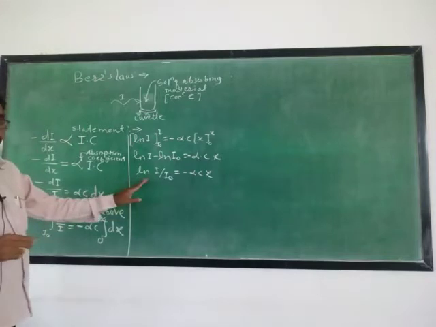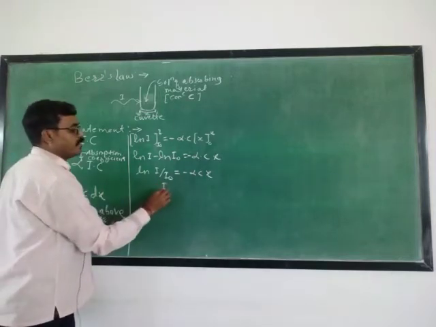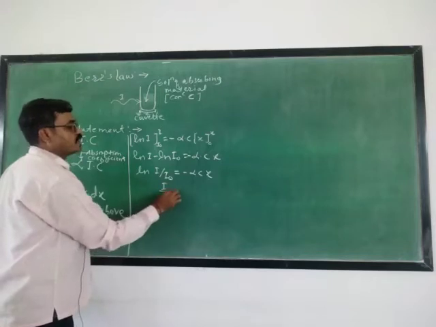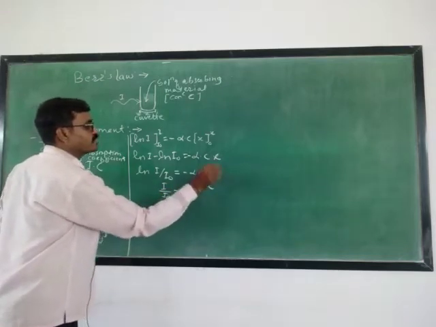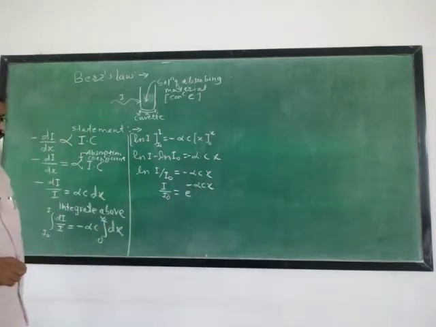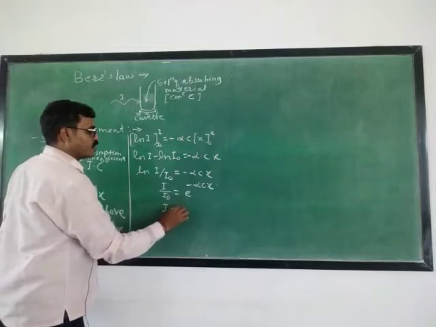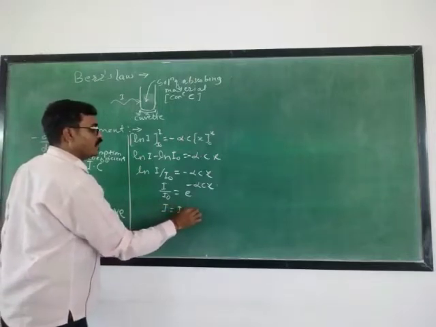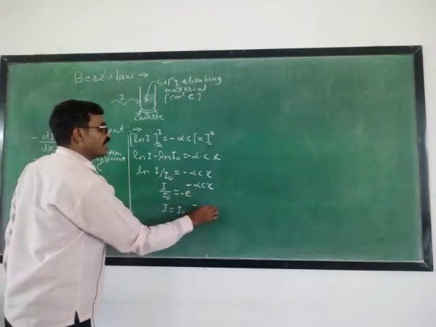Now if we take the antilog on both sides, then I upon I0 is equal to e raised to the power minus alpha c into x. Now this is I equals I0 into e raised to the power minus alpha c x.